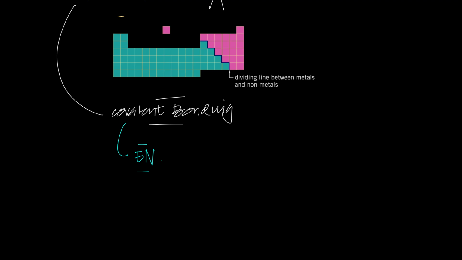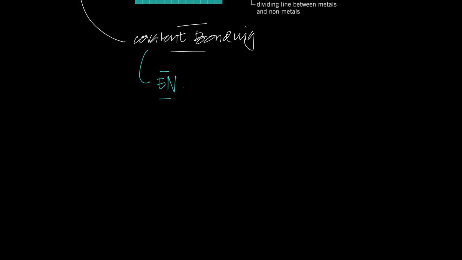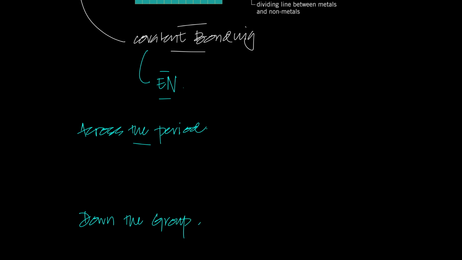Now, before I dig deep into this idea, let's just quickly recap electronegativity. Can you guys tell me what the trend in electronegativity is across the period and down the group? We did that in the last class. I want you guys to tell me the trend so that you understand the idea of bonding. Again, we look into our factors, which was what?